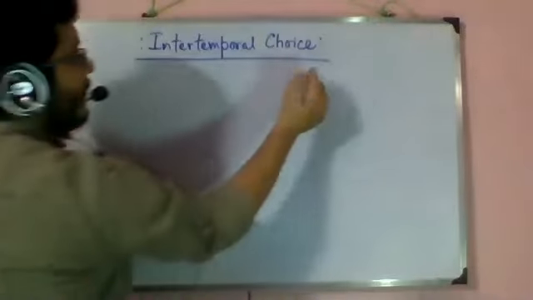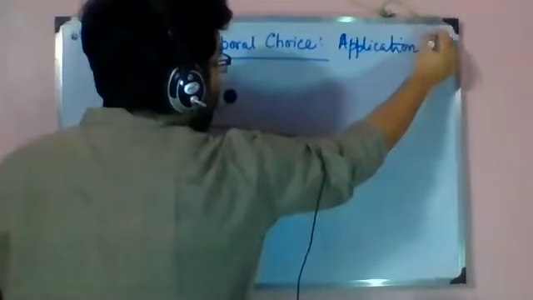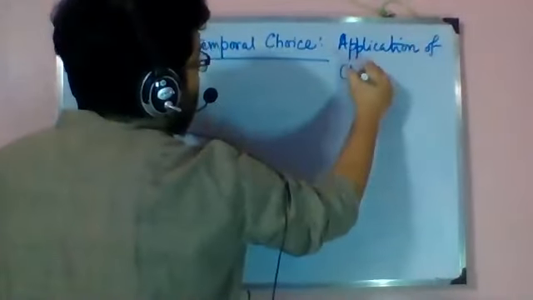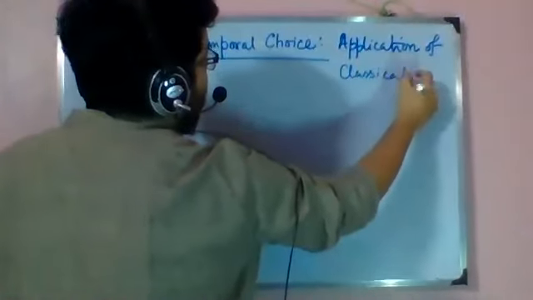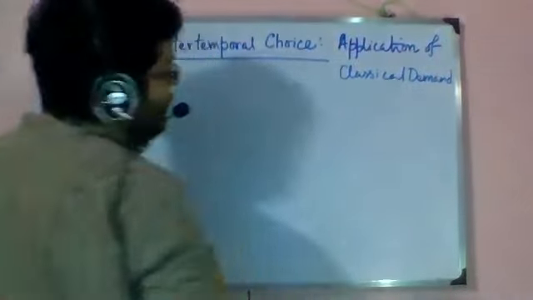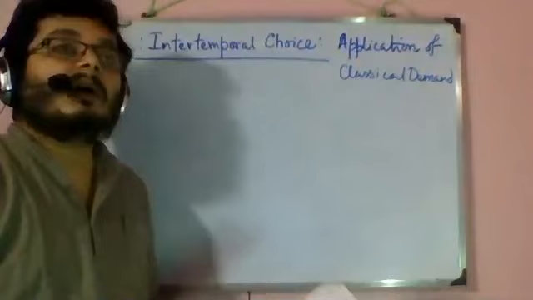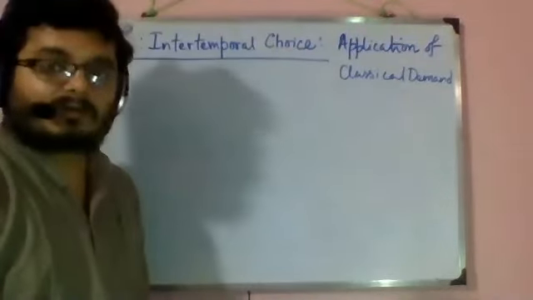Intertemporal choice. In some sense, it is an application of consumer behavior or classical demand theory that we have studied. So it's an application of classical demand theory, by which we mean that here we will have ICs, here we will have budget line, and here we will have some prices also.